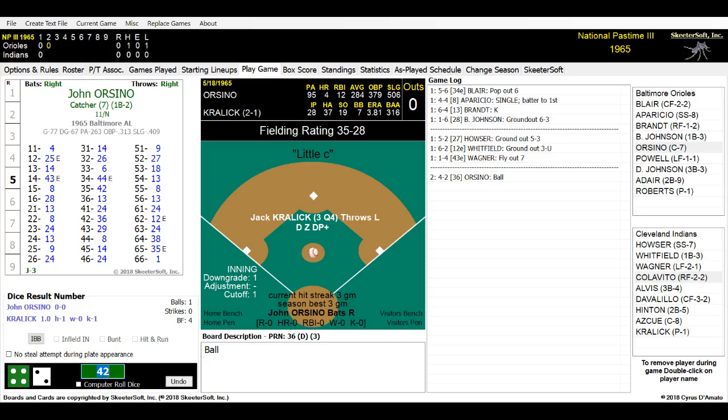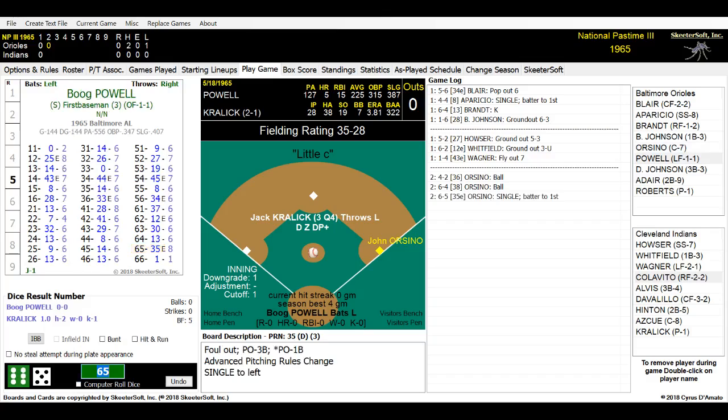Here we go. It is a 64 in the Orioles game. It's another ball for Orsino. Kralik is bearing down. Here's the pitch. Yeah, we got to throw another one over there real quick. There we go. It's a 65, and Orsino hits it out towards left field. Gets past the diving Alvis, and it makes it out in the outfield for a base hit.